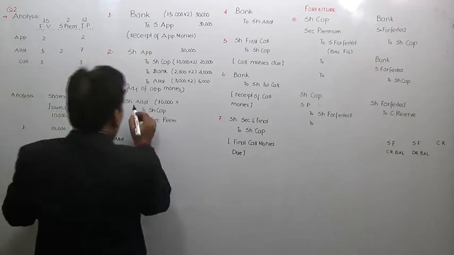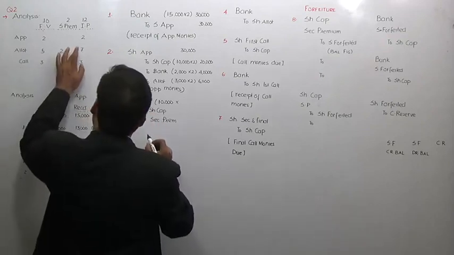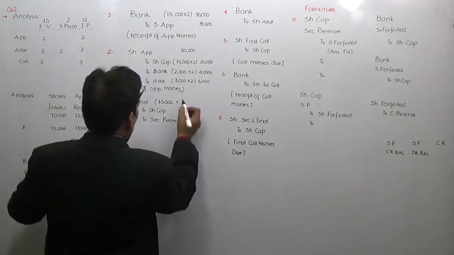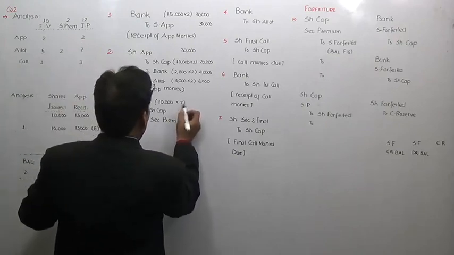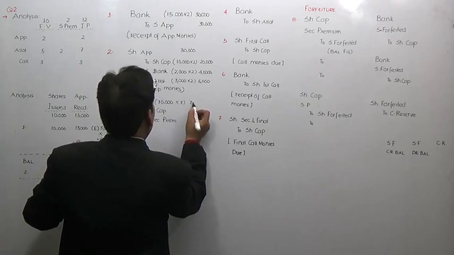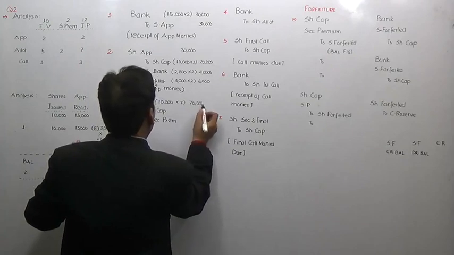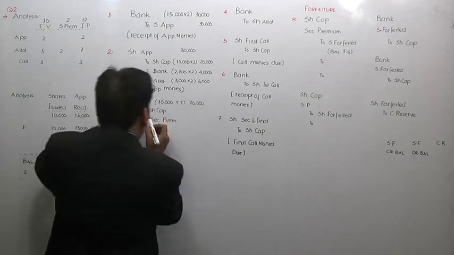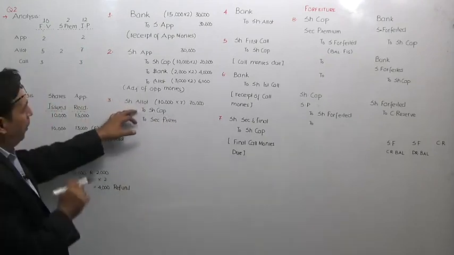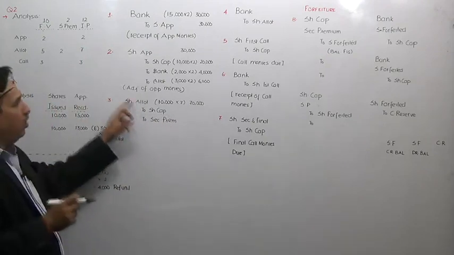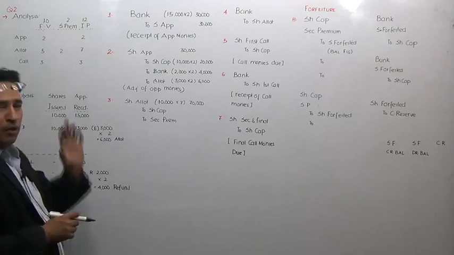So share allotment. That is why I will look over here. I will find that the call rate is 7. So I'm going to multiply it with 7. 70,000 is the amount which I am going to write. Now, whenever I write capital, please pay attention, I will always take the natural face value. Are you getting my point?